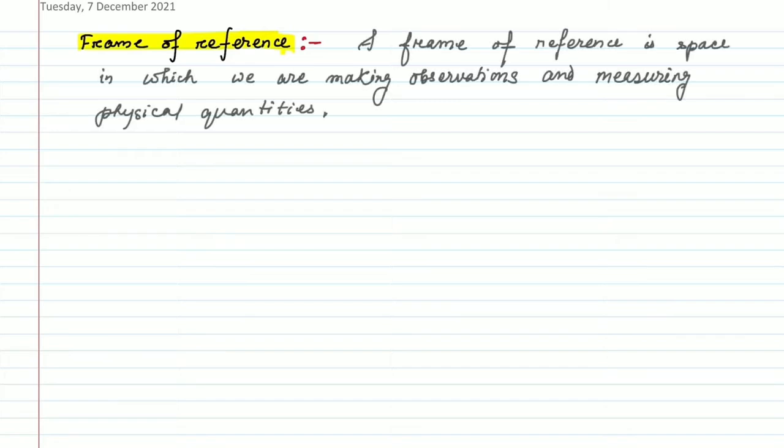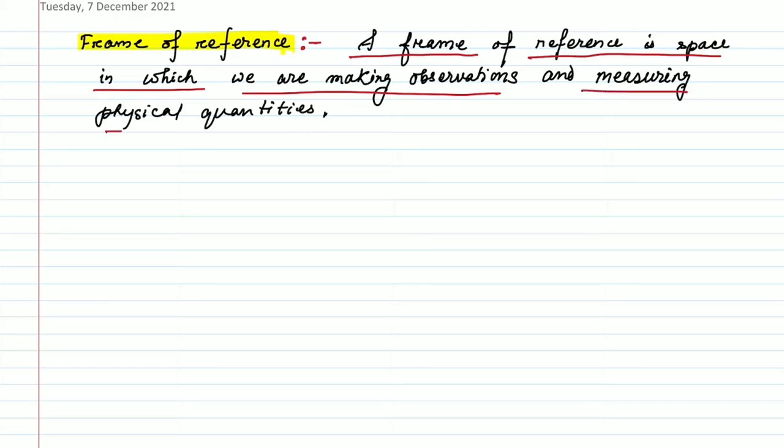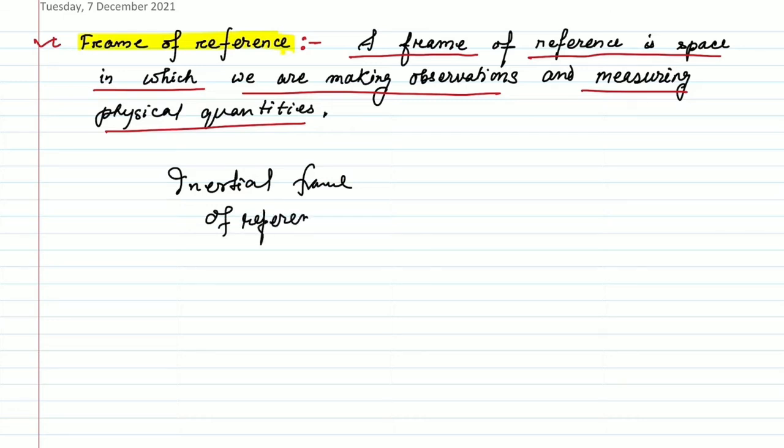So what is a frame of reference? We can define it as a space in which we are making observations and measuring physical quantities. So there are two types of frame of reference. One is the inertial frame of reference, and another is the non-inertial frame of reference.